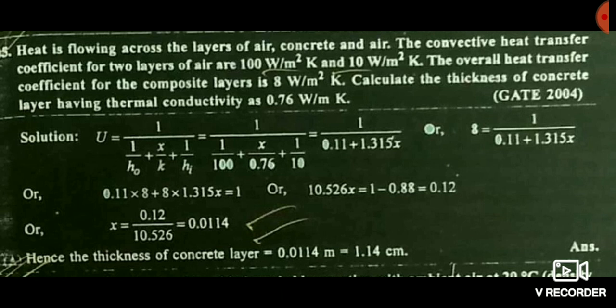And similarly, friends, here also the same concept question. Here it is given that the convective heat transfer coefficient for two layers are 110 watt per meter square, and the overall heat transfer coefficient for the complete surface is 8 watt per meter square, and we have to calculate the thickness of concrete whose thermal conductivity is 0.76. Friends, here also it is the case of both conduction and convection.